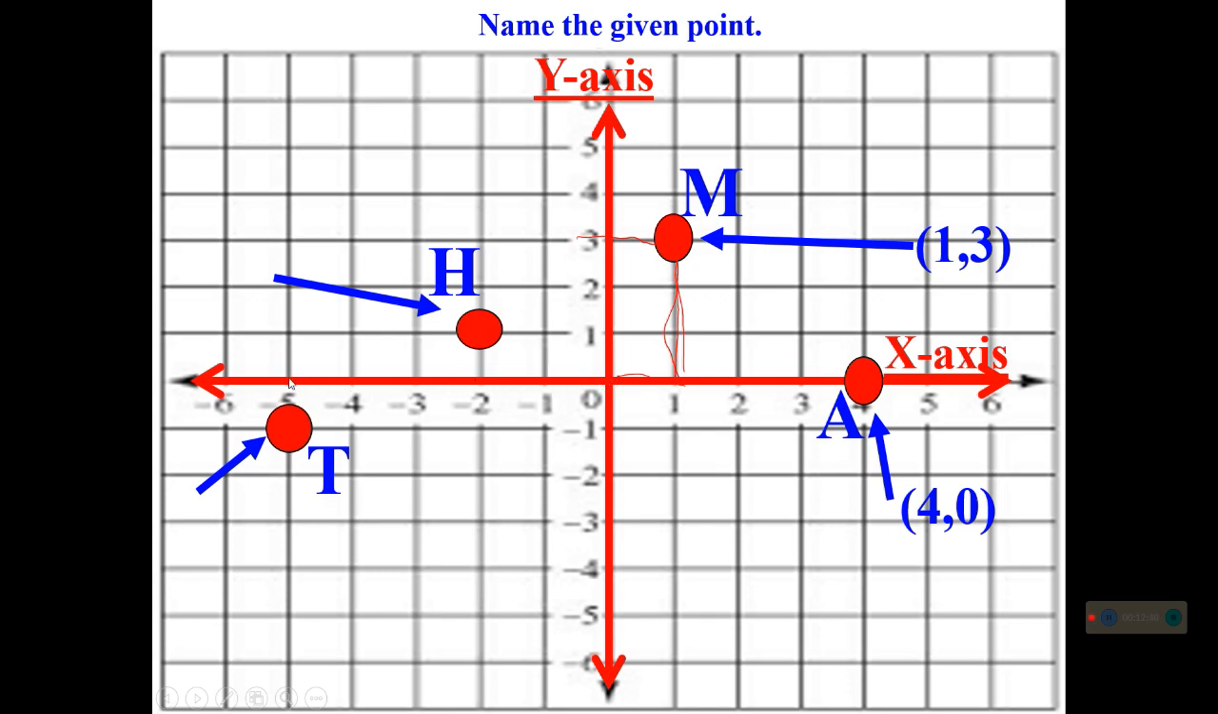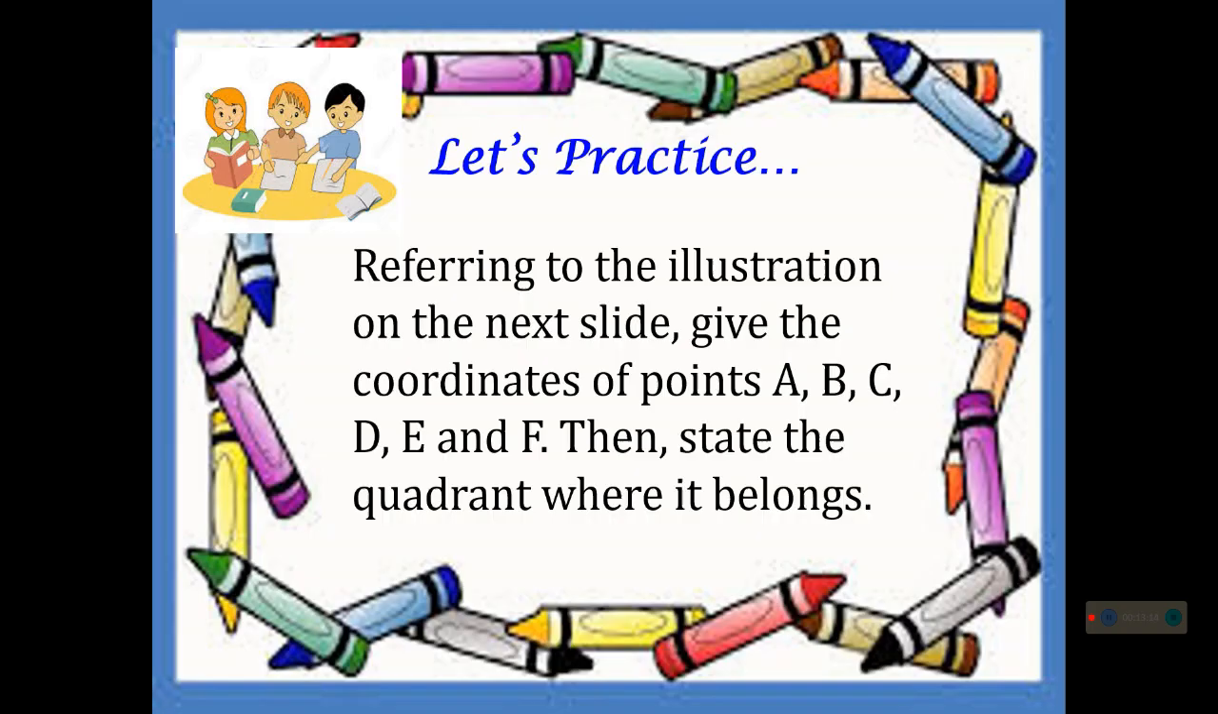So we have here negative 5 and our y is negative 1. So the coordinates of point T are negative 5, negative 1. And then we have here point H. So again, start at the origin. So we have here negative 2, and then we have here y, which is 1. So the coordinates are negative 2, positive 1. I hope it is clearer for you to have the names of the points in the Cartesian plane.